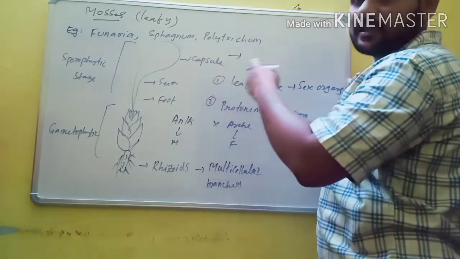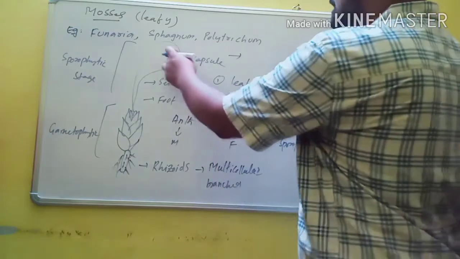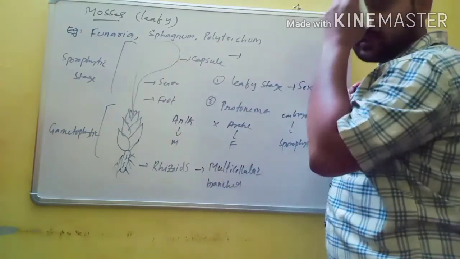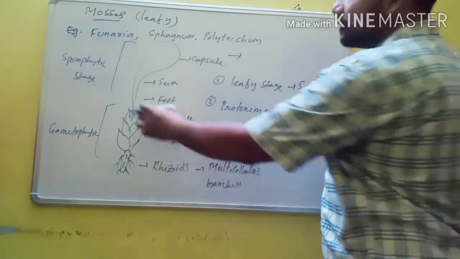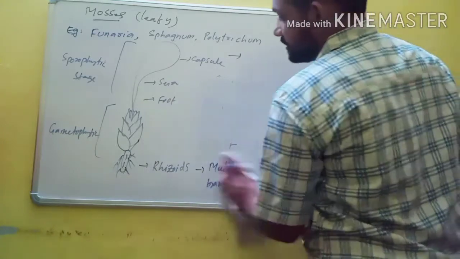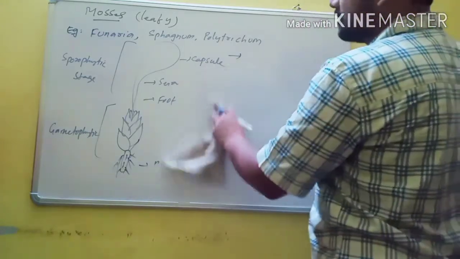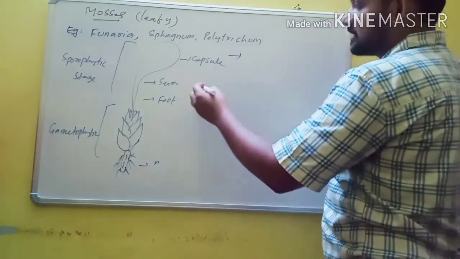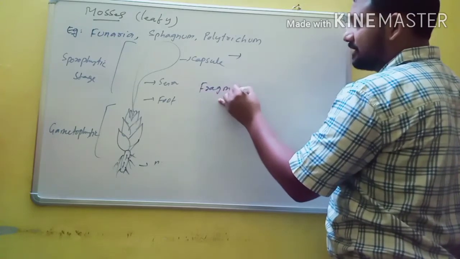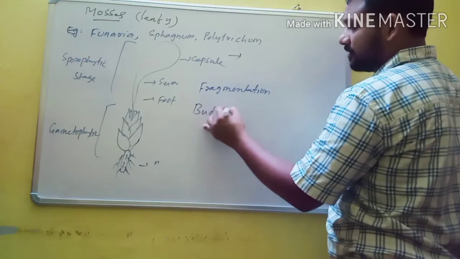And the capsule has a spore producing and spore liberating mechanism. Inside the capsule, the spore mother cell is present. Again, the spore mother cell undergoes meiosis to form spores. Spores germinate to give rise again to the gametophytic plant body. Sexual reproduction of liverworts, hornworts and mosses is similar. And in mosses, asexual reproduction occurs by fragmentation and budding in the secondary protonema.